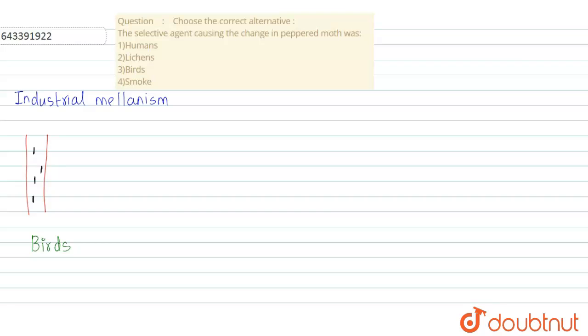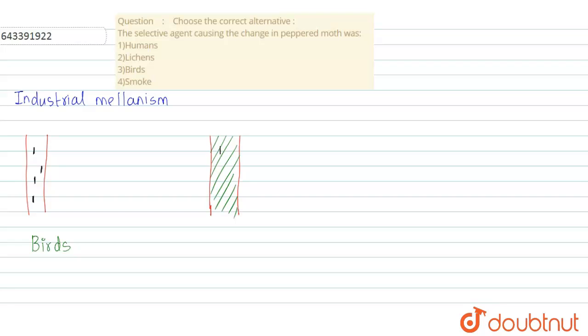So what was happening before the industrial revolution? The population of the peppered moth was decreasing because it was easily getting identified by the birds. But what happened after the industrial revolution? After the industrial revolution, industries started production on a large scale, so smoke and soot were produced on a large scale. The tree bark became dark in color because of deposition of soot on the tree bark.